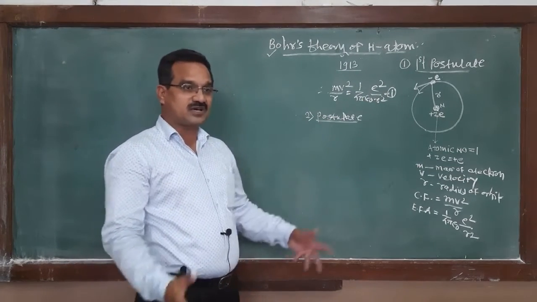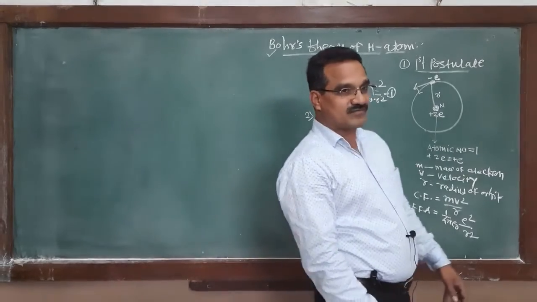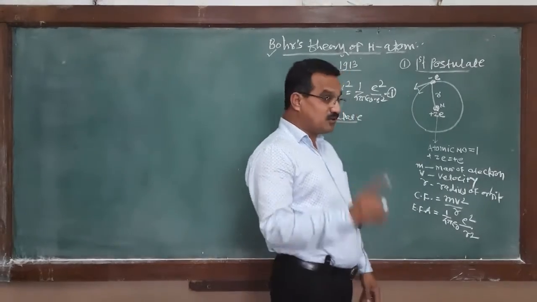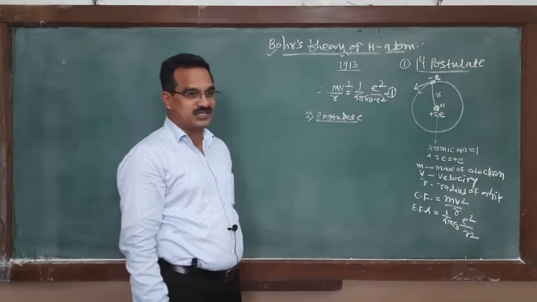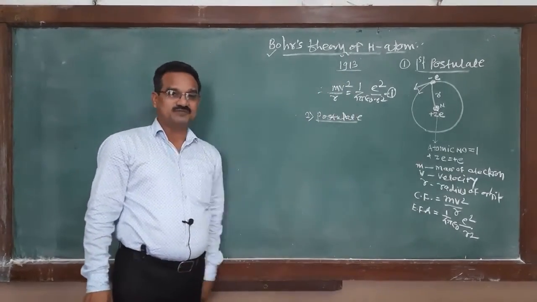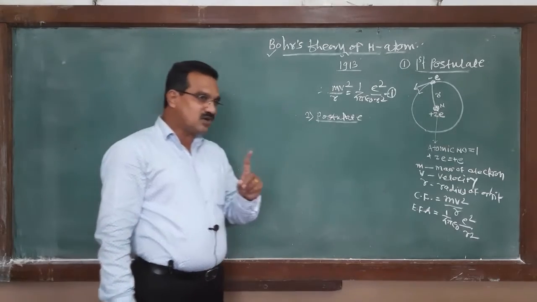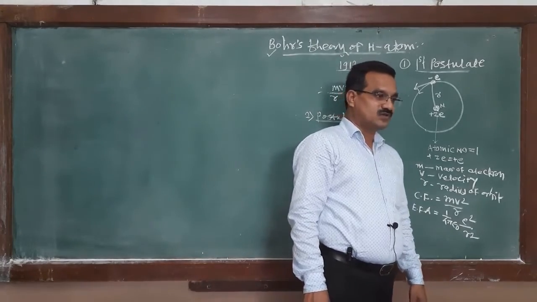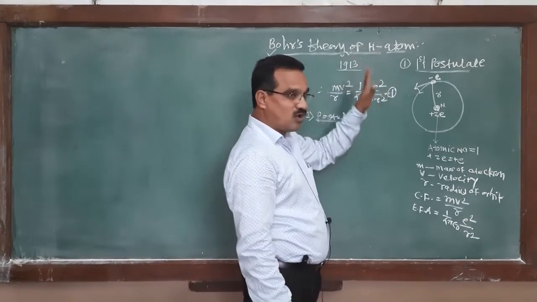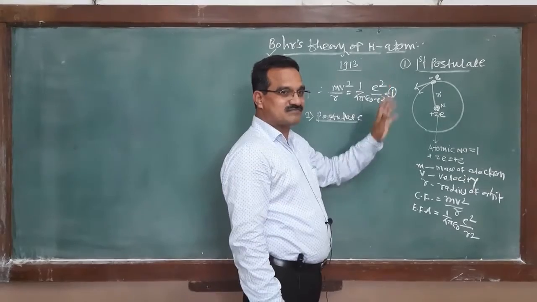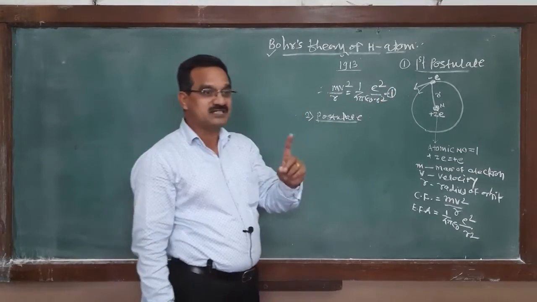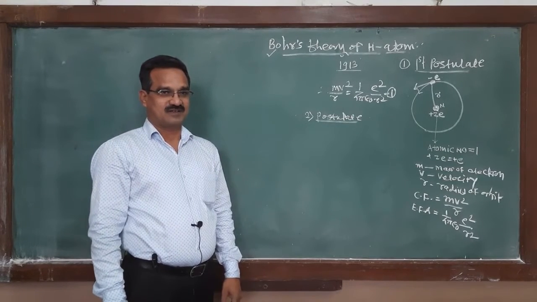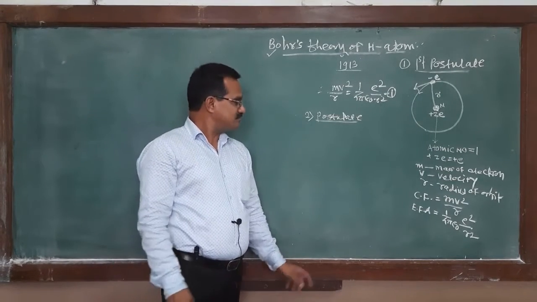No doubt electrons are revolving around the nucleus. But you remember that in second postulate, Bohr assumed electrons are allowed only for those orbits that satisfy the quantum condition. What is quantum condition?